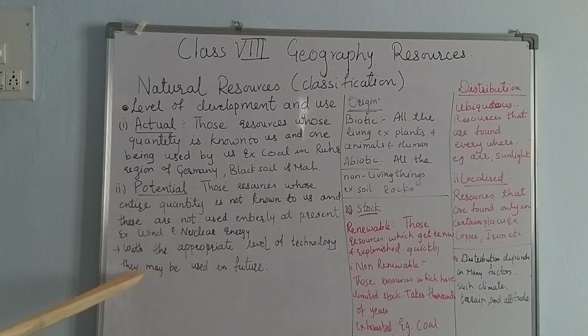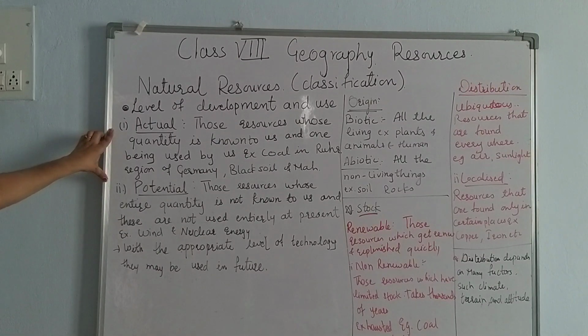They have a lot of potential when we use technology. And what is actual? How much quantity it is, and how much we use it, that is actual. It is the energy which has more potential, and how much we use with the help of technology. This is potential. These are the two levels of the development and use.